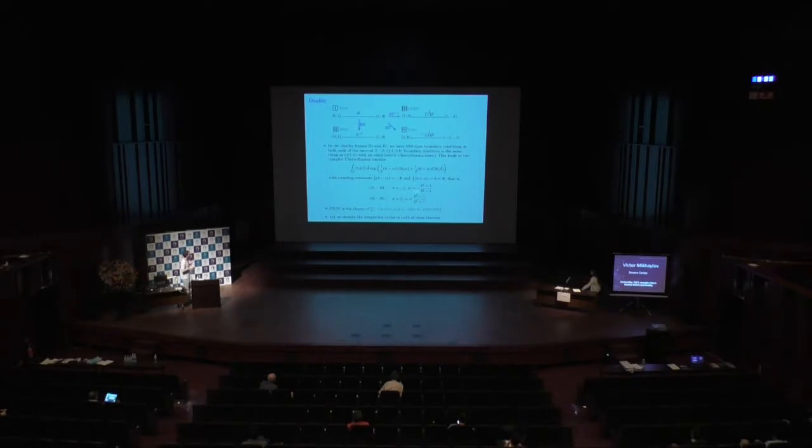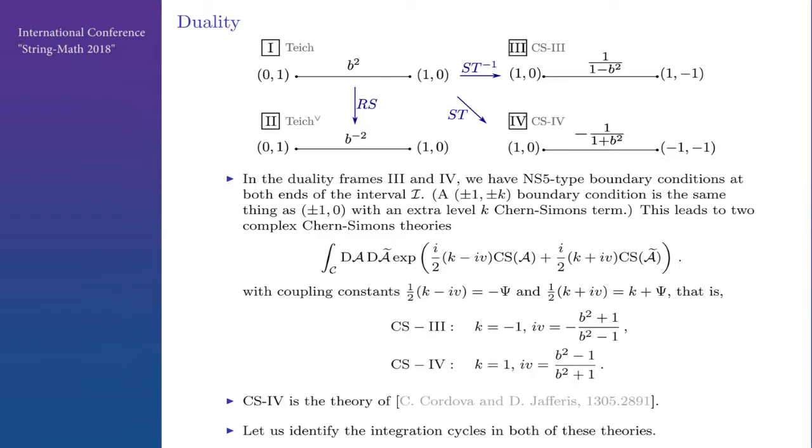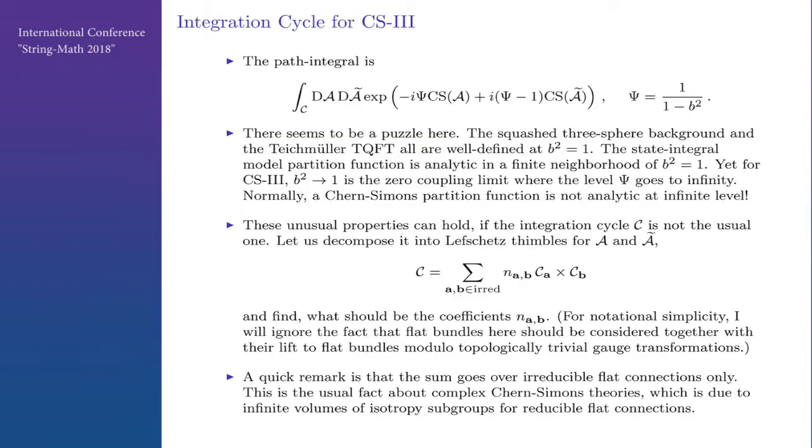So let's identify the integration cycles in these complex Chern-Simons theories. So in what I called CS3, which is a theory different from the Gukov-Dimofte one, we have some puzzle. So the squashed three-sphere background and Teichmüller TQFT and state integral model, they all are well defined in the neighborhood of b squared equal to 1, so it's analytic. But this theory has a semi-classical limit when b goes to 1, psi goes to infinity. So normally you would not expect Chern-Simons theory to have a smooth limit when the level goes to infinity.